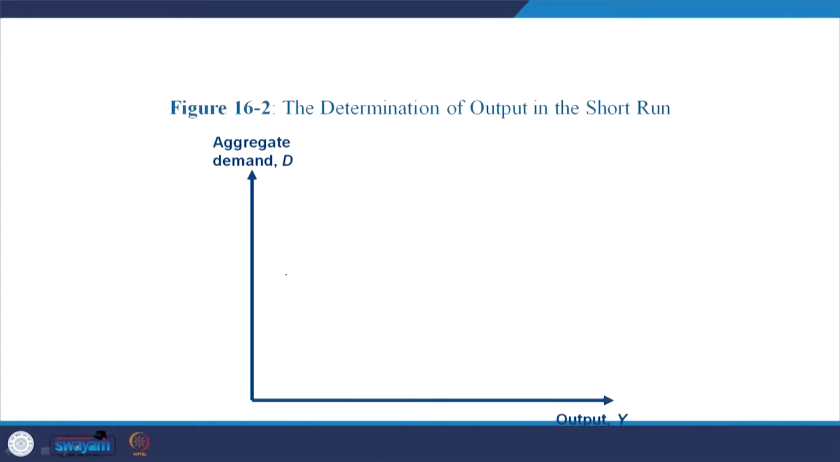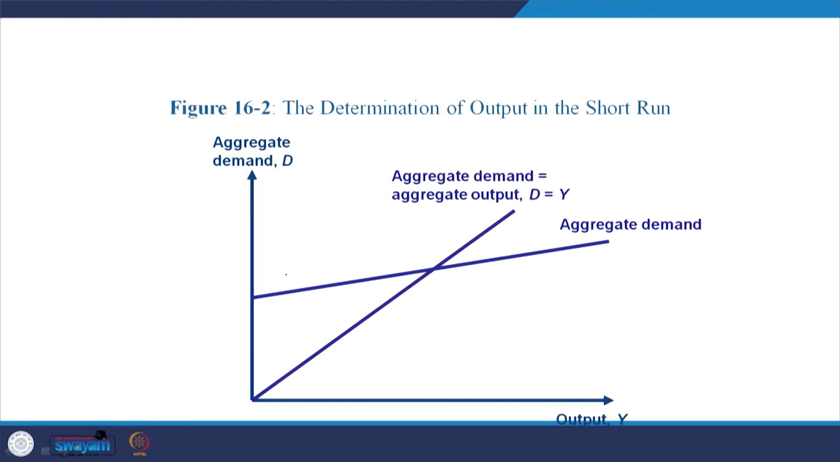Now, in terms of the diagram, aggregate demand and output we have taken on different axes. When output increases, aggregate demand is expected to be higher, and if aggregate demand is always in balance, that is aggregate demand D is equal to Y. Okay. If it is a 45-degree line, then we have a point where the demand settles at the Y1 level. Okay.